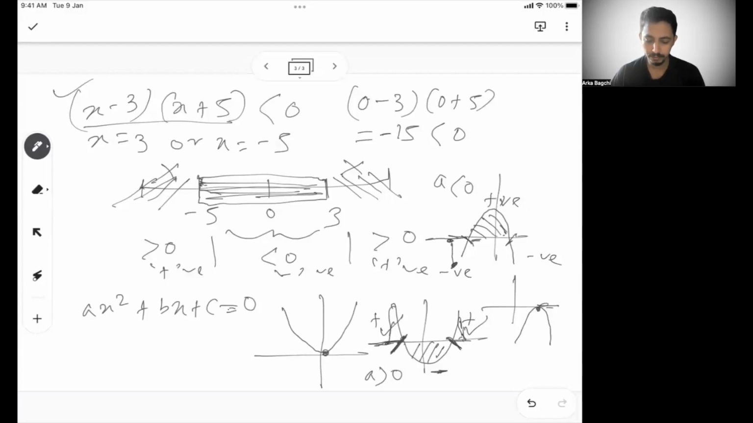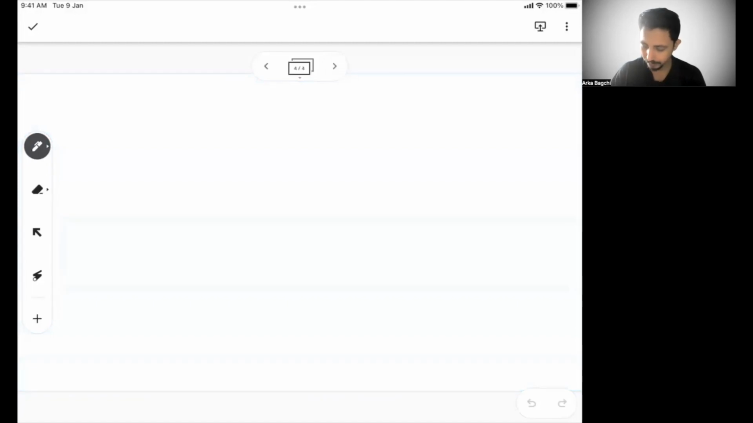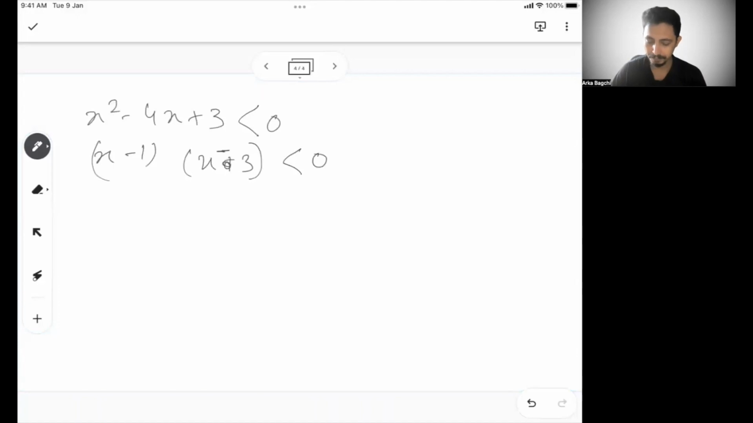So let's take another example for you to understand. Let's say I write x squared minus 4x plus 3 less than 0. Then it will become (x minus 1) into (x minus 3) less than 0.